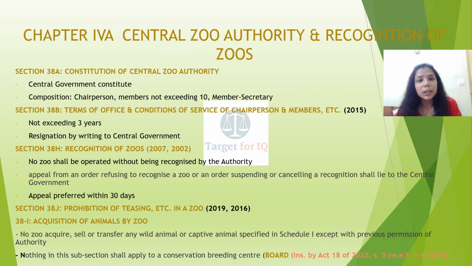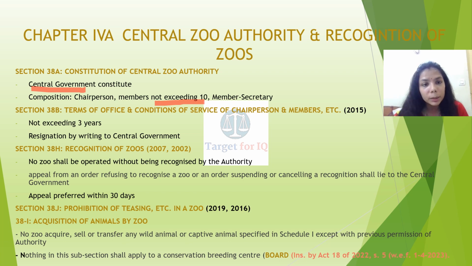Chapter 4 capital A, Central Zoo Authority and Recognition of Zoos. Section 38 capital A, Constitution of Central Zoo Authority. This chapter comprises sections from section 38A to section 38J. Section 38 capital A, Constitution of Central Zoo Authority. The central government shall constitute this authority. Composition: it shall include a chairperson and members not exceeding 10 plus a member secretary.